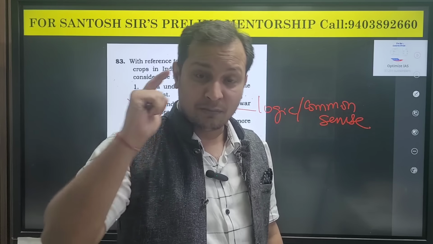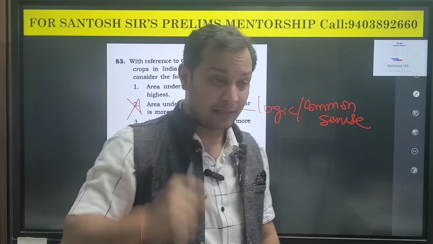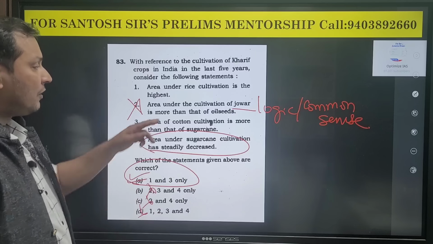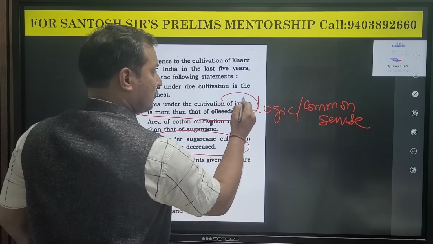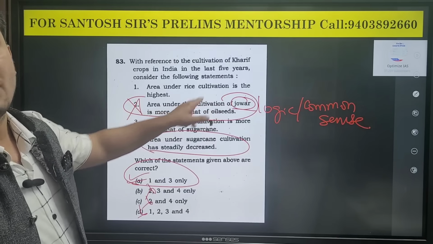No, UPSC prelims is about smart work and thinking. This is very important. You see how I have solved this question by various logics. One logic I applied with "steadily", and one logic here: jowar is one of the core cereals, so how can the jowar area be more than total oilseeds?